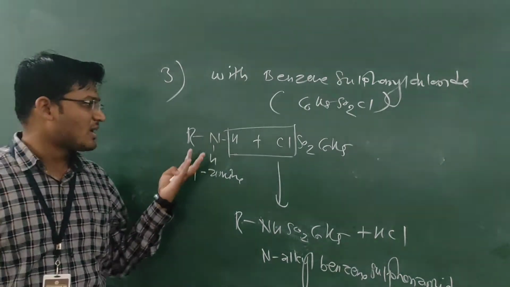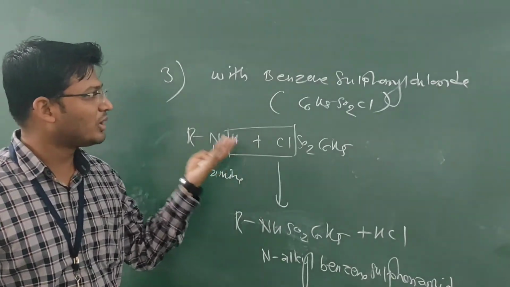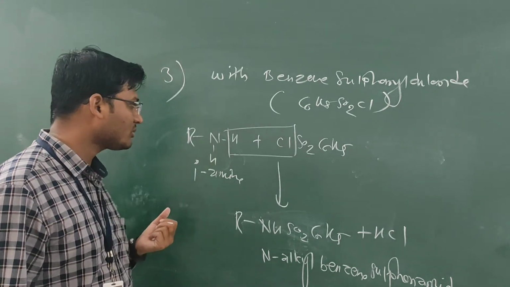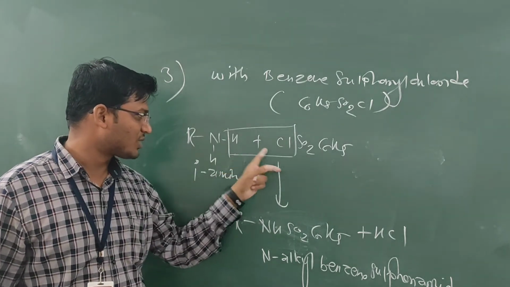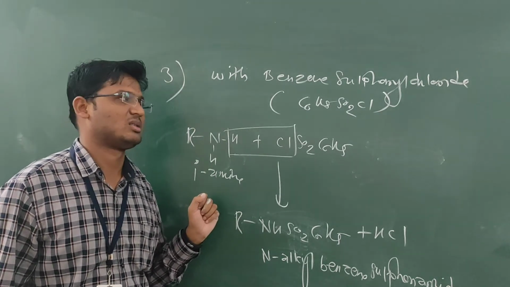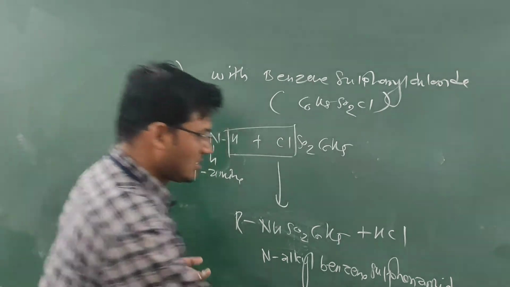When this primary amine reacts with benzene sulfonyl chloride, the Hinsberg reagent, then by the elimination of HCl we get the N-alkyl benzene sulfonamide.